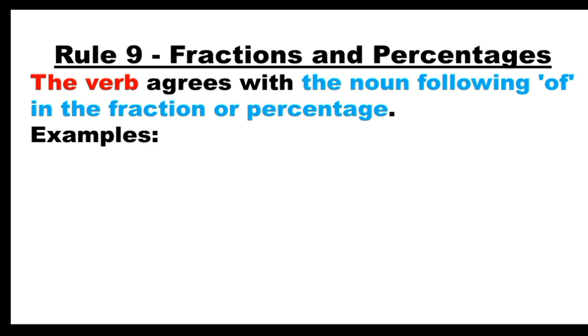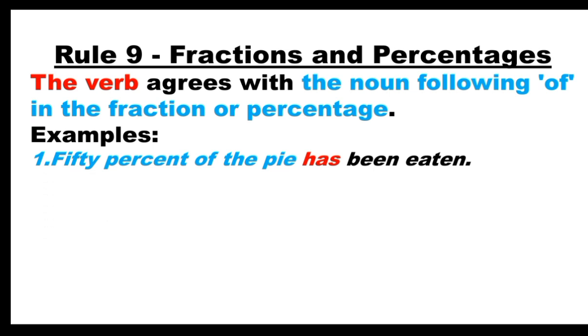As per the rule, the verb must agree with the noun following of in the fraction or percentage. So, here the noun pie is in singular form. Therefore, it needs a singular verb. So, the verb has been is used soon after the pie, because the noun phrase follows the preposition of.